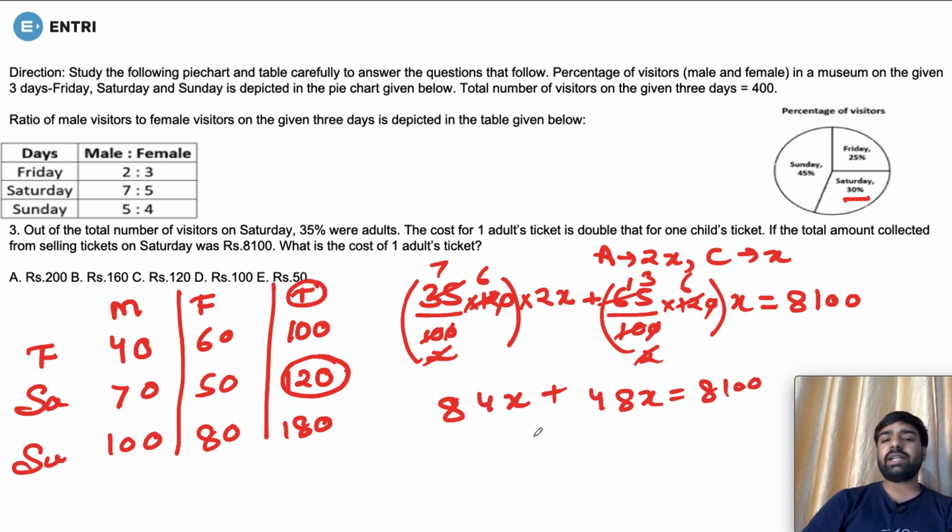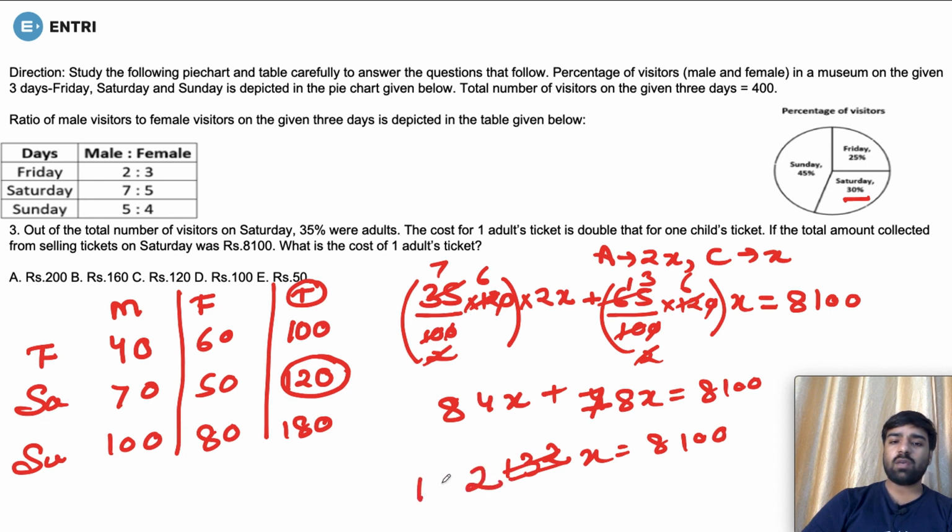Now 48 and 84 is going to give us 132x equal to 8100. Now when you solve it out, just a second, it is going to give you, oh sorry, it would be 78x, and since it is 78x its value is going to be 2, and it would be 162x. Now if we solve for the x value, 8100 divided by 162 is going to give you 50.